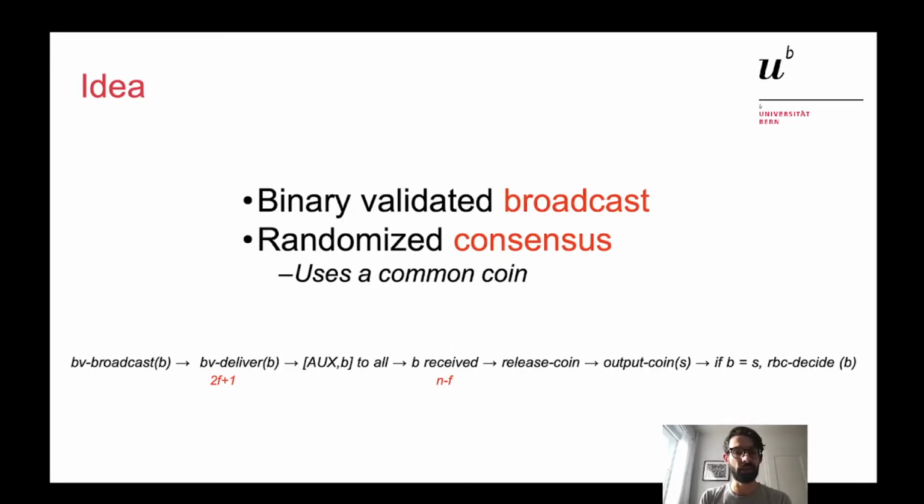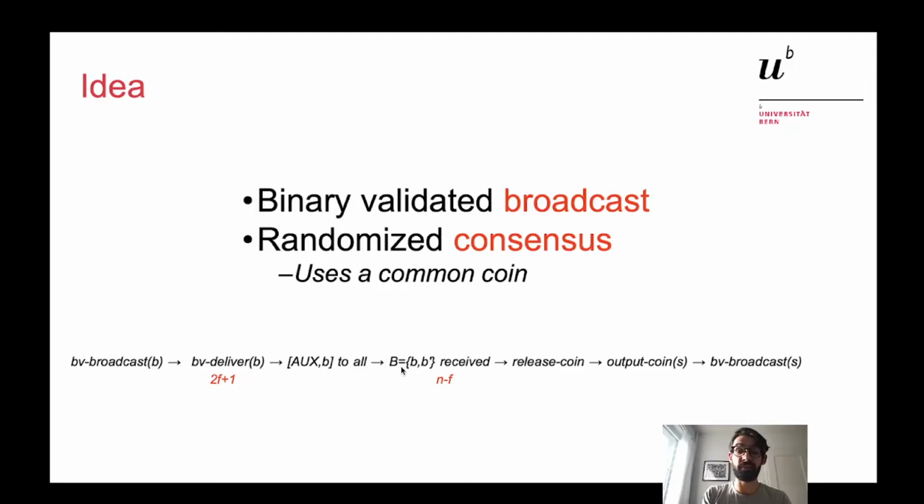However, there could be another possible scenario. In particular, I could deliver both b and b prime. This means that I could broadcast to all first an aux message containing b, and then an aux message containing b prime. This means that instead of only receiving b from at least n-f processes, I may receive a set containing b and b prime at least n-f times.